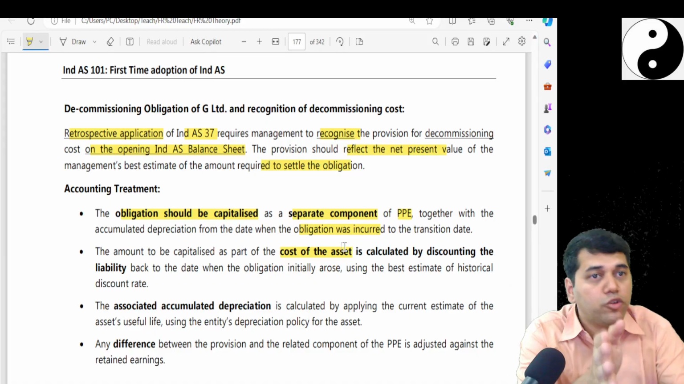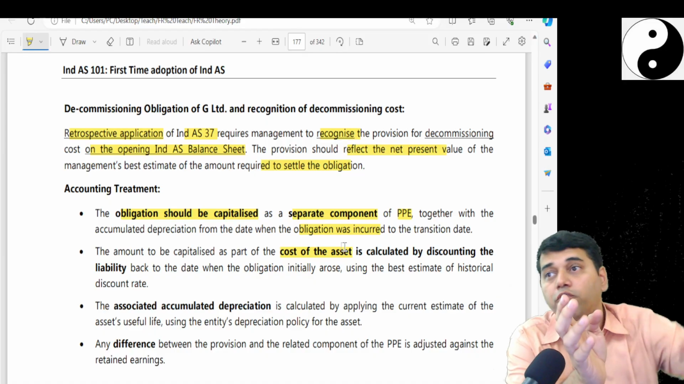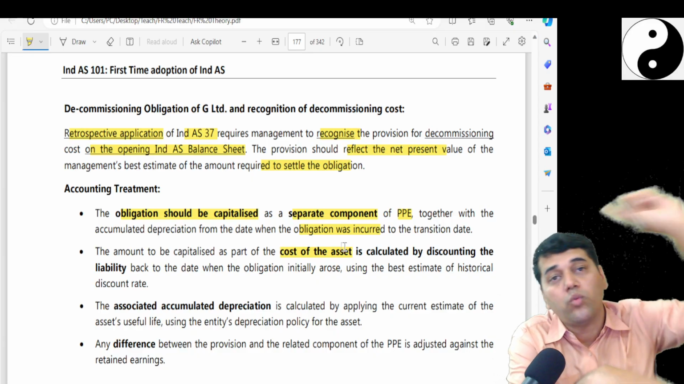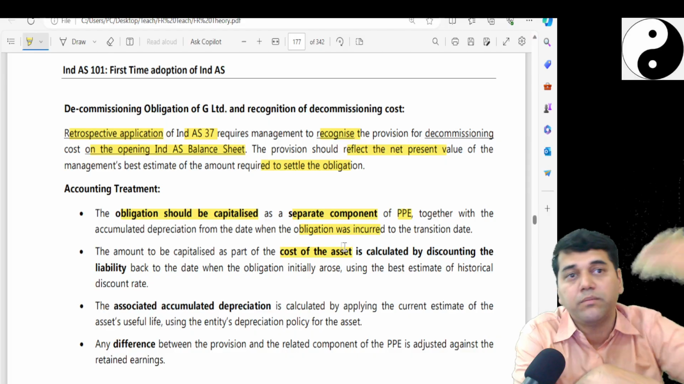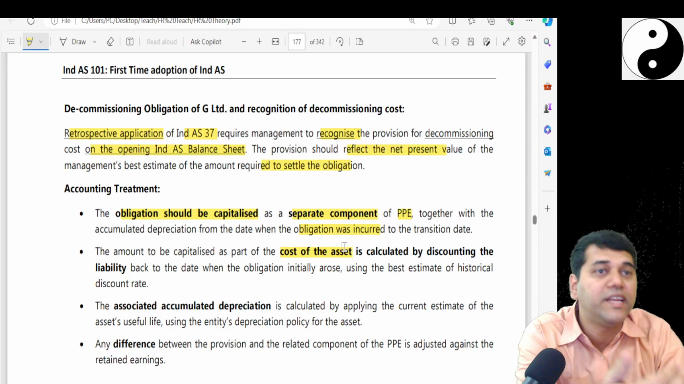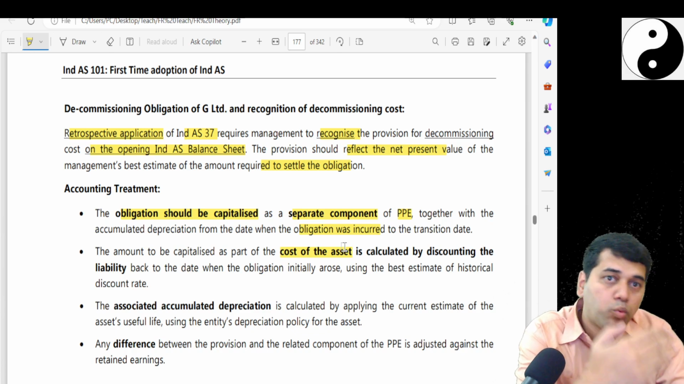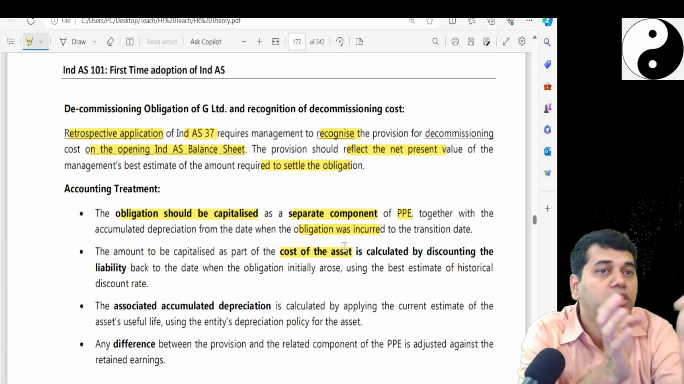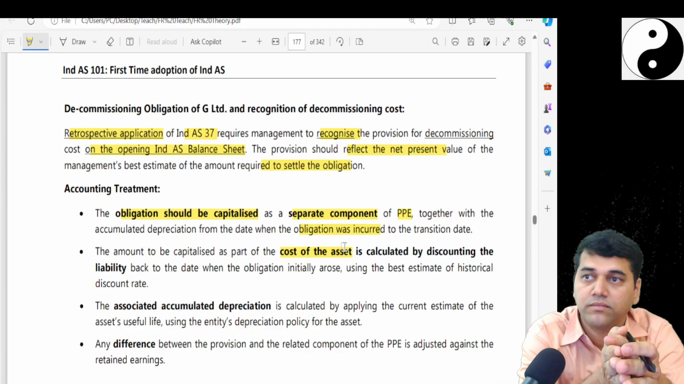So what accounting entry will you pass today? Four years back, when I set up the asset, 20 years down the line I have to pay. What was my liability four years back? From there you start doing what is called unwinding of the discount. You come and check what the balance is today. You pass one accounting entry: PP&E account debit to decommissioning liability.